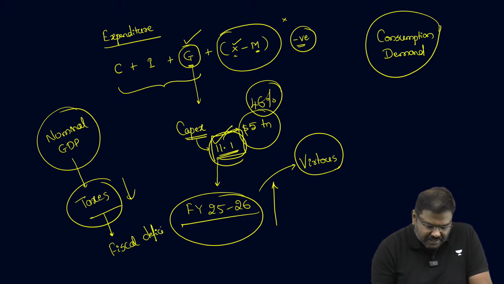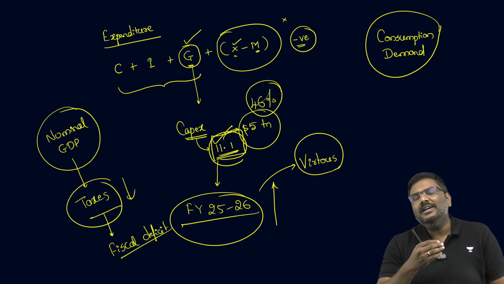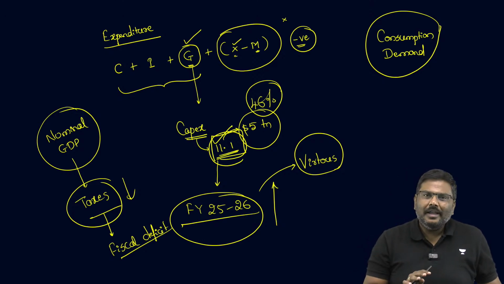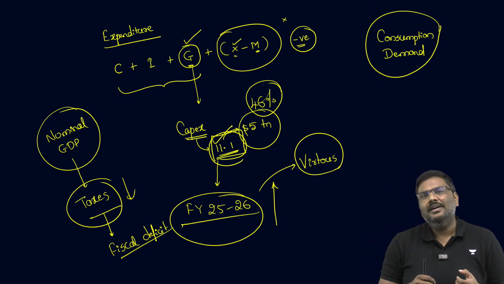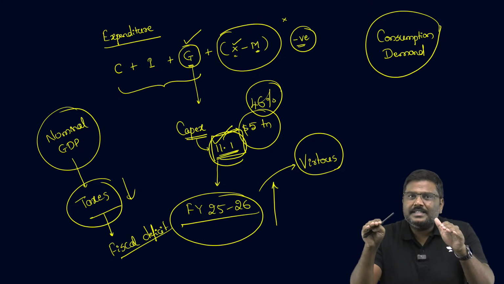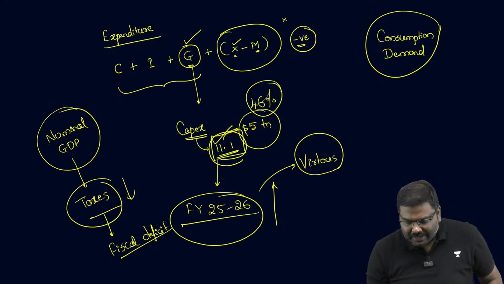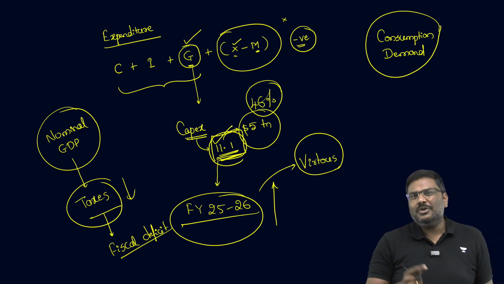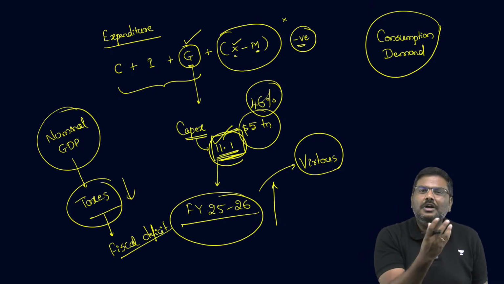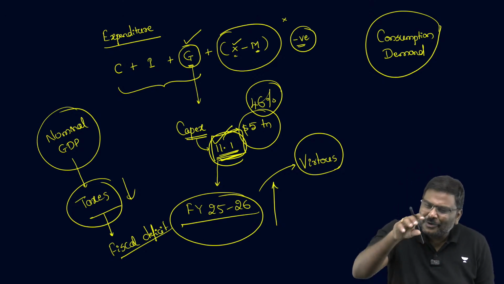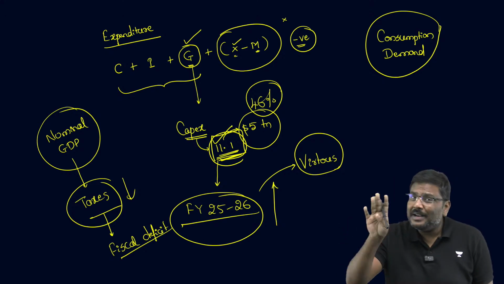Correct? Government of India, in order to meet the fiscal deficit, generally curtails, that is, cuts down the capital expenditure. Because the revenue expenditure is very difficult to contain, very difficult to keep down. Capital expenditure, yes.